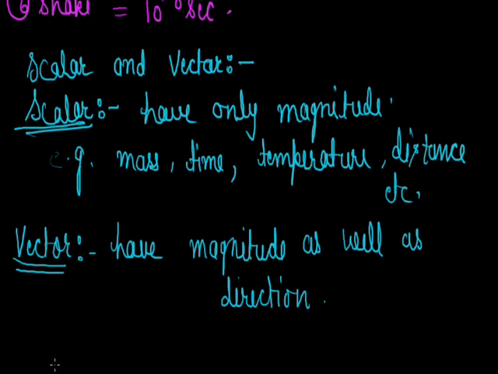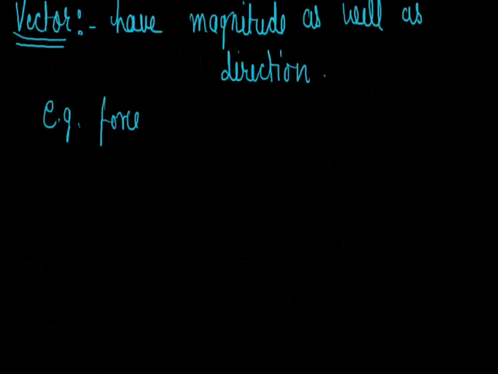Suppose we are talking about force. How is force a vector? If I ask you to push a block by applying a 2 Newton force, then you should ask me, ma'am, in which direction should I apply the force. So force is not complete by asking only about magnitude. Its information will be complete by direction as well as magnitude. So force is a vector quantity.